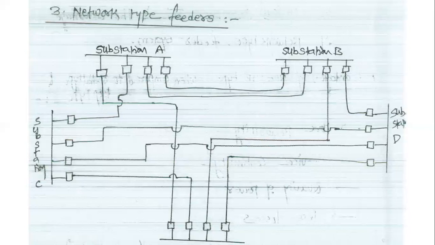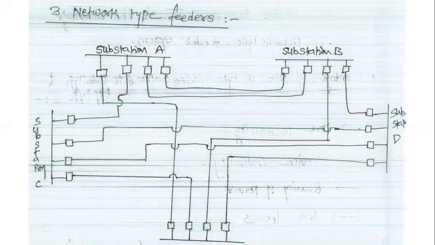In the feeder we connect a number of laterals, and in the laterals we connect a number of loads. Directly there are no tappings in between the feeders. A feeder is connected directly between the generating station and the substations. There is no connection of load in between any feeders. Only the laterals and sublaterals are connected, and in those laterals and sublaterals we connect n number of different loads. That is called the feeder and the distributors.